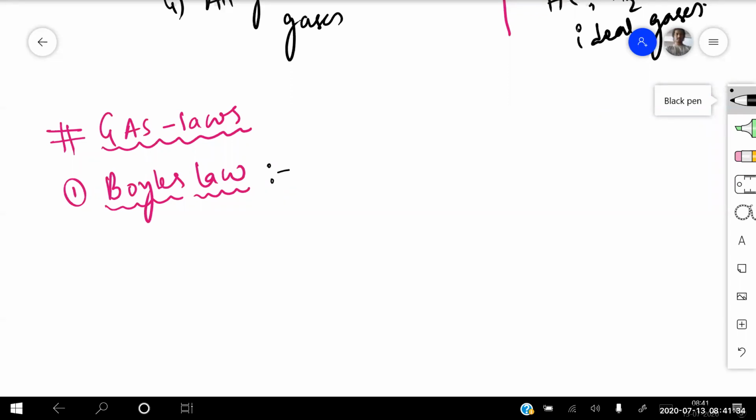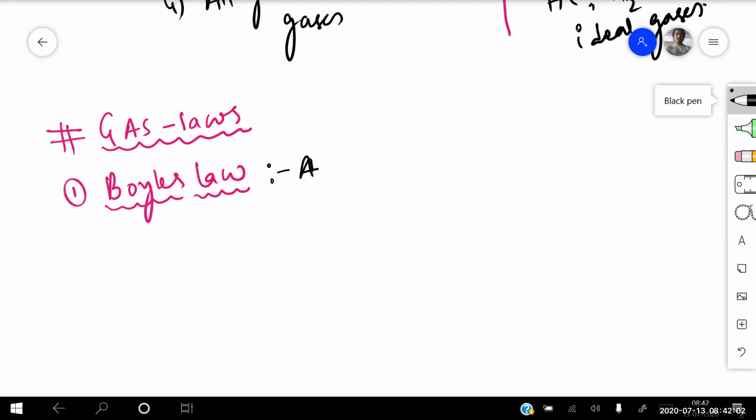Now see here. What does Boyle's law say? At a given temperature, that means when the temperature of a gas is constant, he did the experiment with the gas and found that the pressure of any given mass of a gas is always inversely proportional to the volume. We'll get the proof of this in the next chapter, the kinetic theory of gases. But right now, you just write the statement.